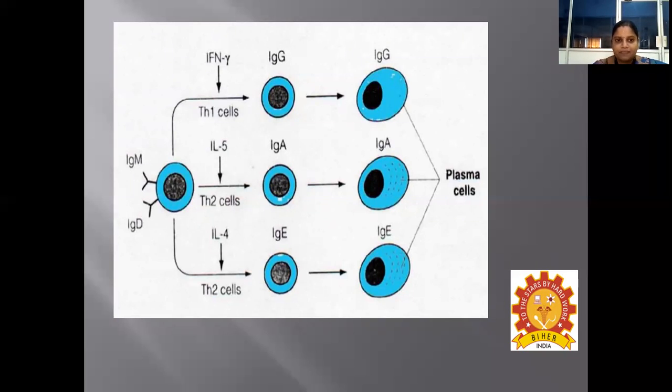And once a mature B lymphocyte receives signaling like interleukin 5 and Th2 signaling, then of course it is going to differentiate as a plasma cell, which is going to produce immunoglobulin A. And a mature B lymphocyte, once it receives a signal like interleukin 4, along with the help of Th2 cells, by interaction with the Th2 cells, is going to differentiate as a plasma cell which is going to produce IgD. So all this comes under class switching.